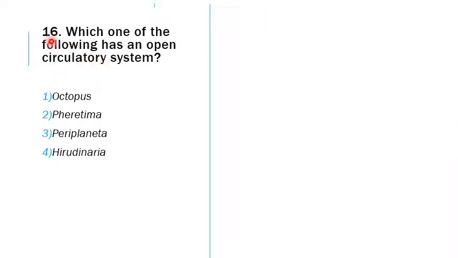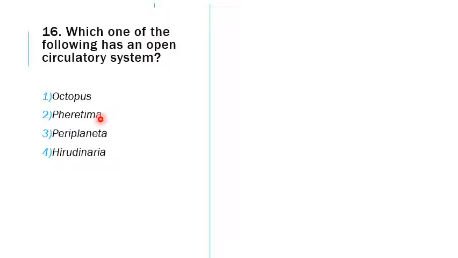The next question, 16th one: which one of the following has an open circulatory system? See, the octopus comes under cephalopod. Cephalopod is an invertebrate, but it is having a closed circulation. It comes under the exceptional category. Pheretima is an earthworm.